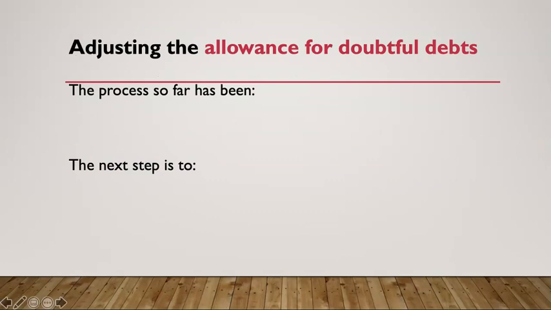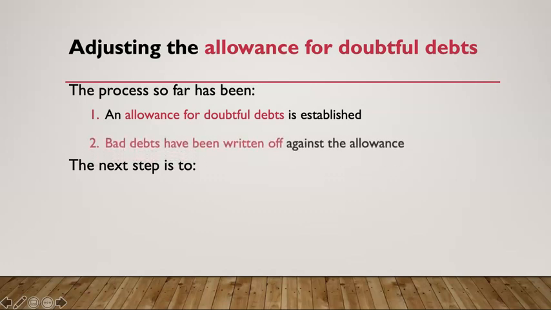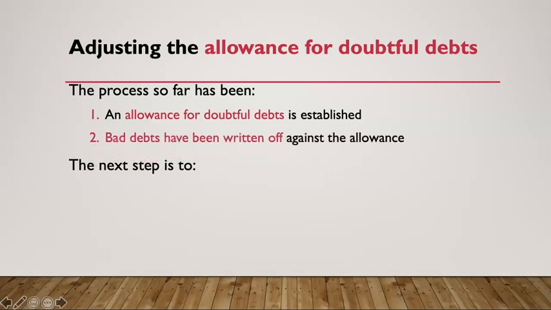So let's think through the process that we've done. The process so far has been as follows. An allowance for doubtful debts is established, and bad debts are written off against the allowance, and we've stopped. The next step, though, is we also have $1,000 too high, and we need to make a new estimate of what our allowance should be.